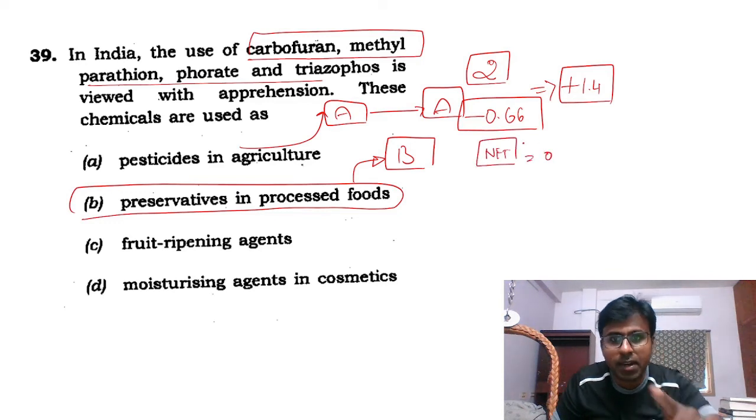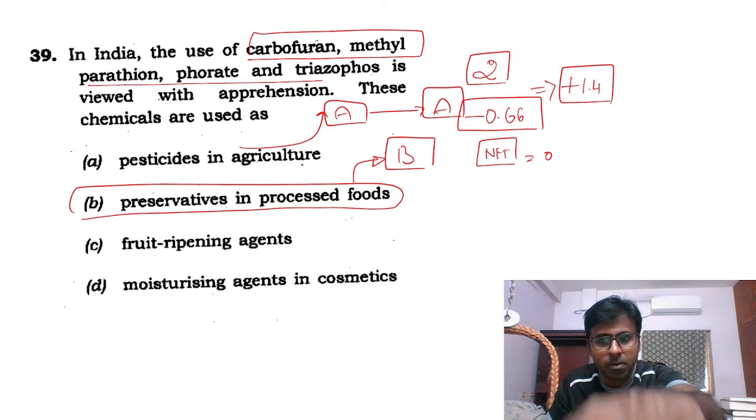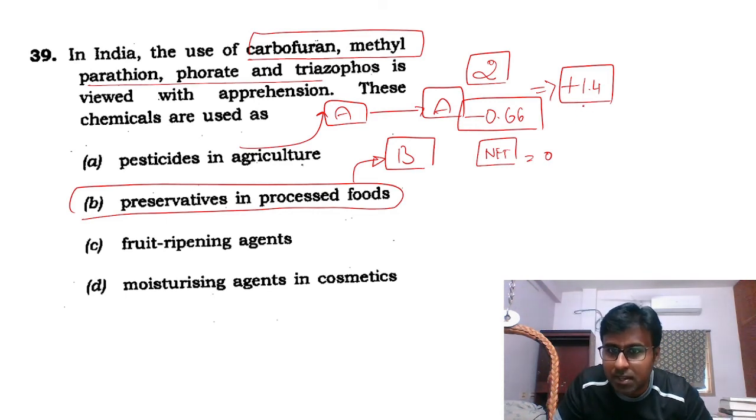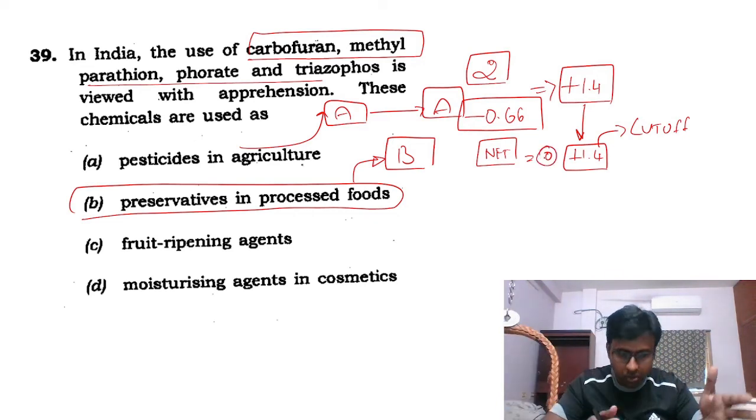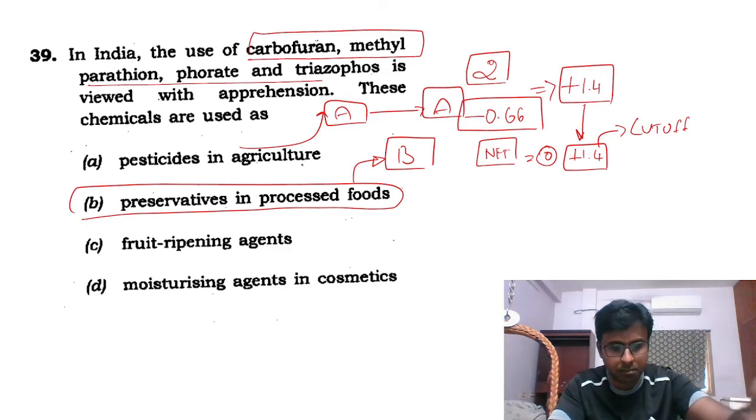Okay, but I have attempted both. Yes, I made a mistake here, minus 0.66, but plus 1.4 overall. This will lead me to the cutoff, right? 0 will actually not lead me to the cutoff. You have to move towards the cutoff. Okay, this is wrong. So I made a wrong, but answer is A.